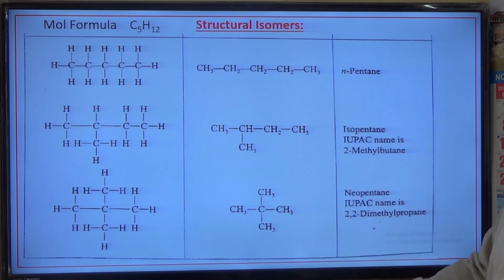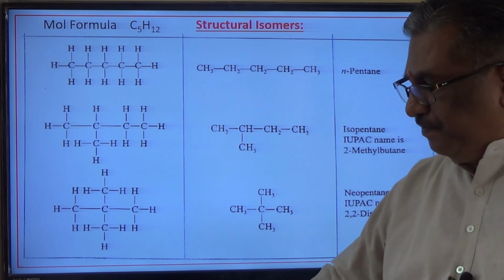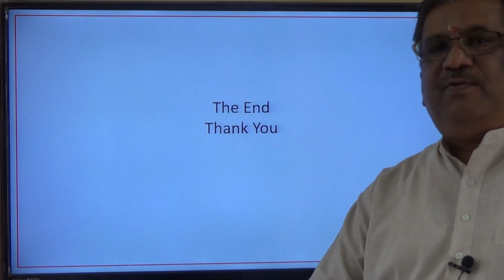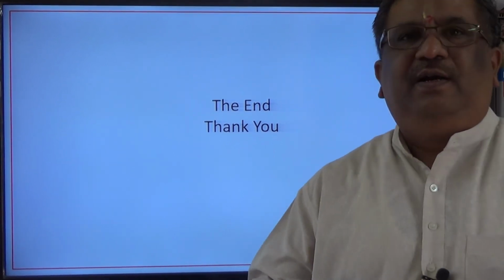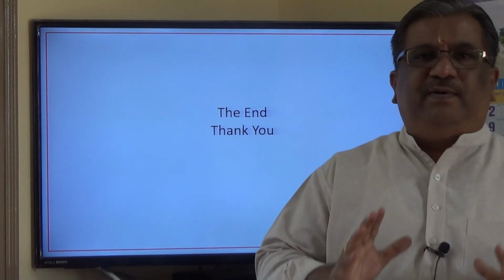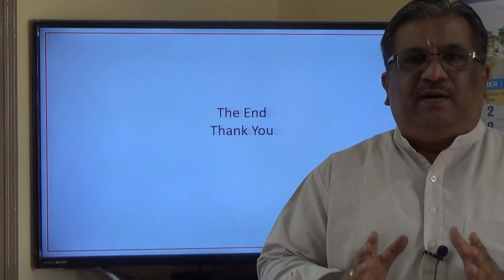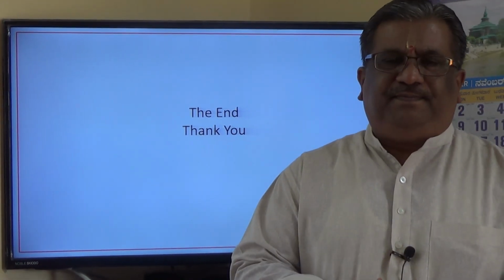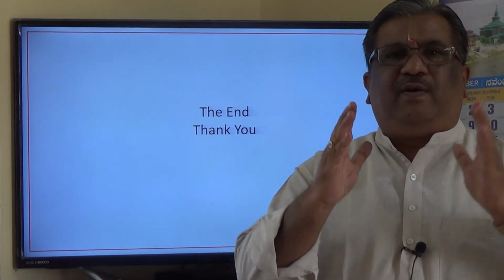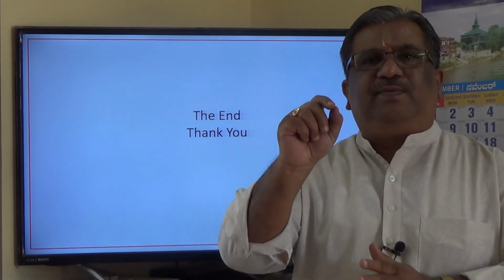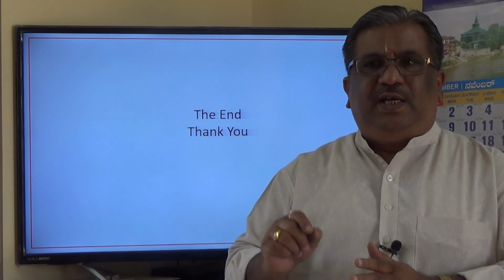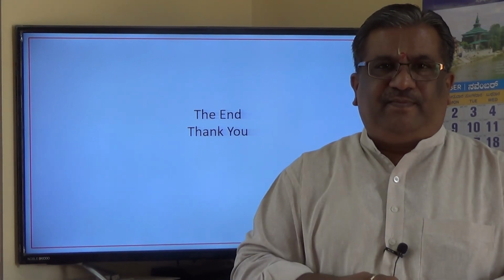So these are the structural isomers. Anything else? I think now we can take a little bit back. Okay. Now, dear students, we have discussed a lot of things in this chapter. If you do not make notes and write all the names of these compounds, you will not be able to understand anything.